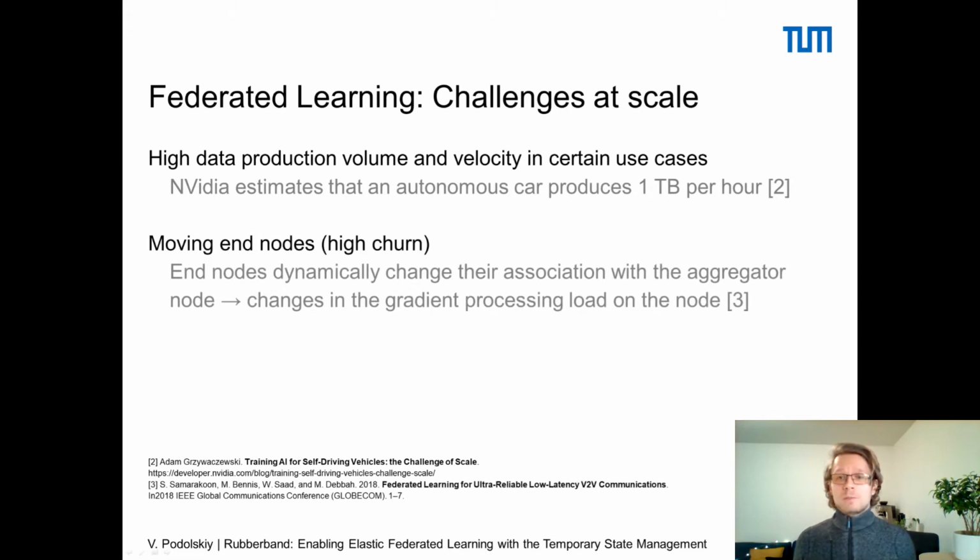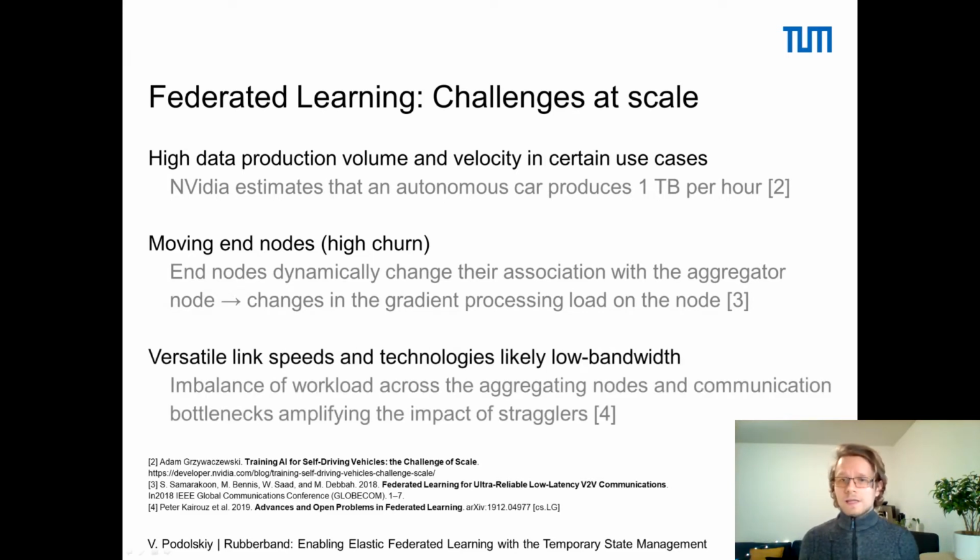Second, end nodes may be moving, like cars or drones. This means frequent changes in their association with the aggregator nodes and thus load imbalances. Third, in a real setting, the communication technologies and the coverage are likely to be uneven. Low bandwidth networks and unpredictable link speeds may severely impact the aggregation speed and the model consistency.